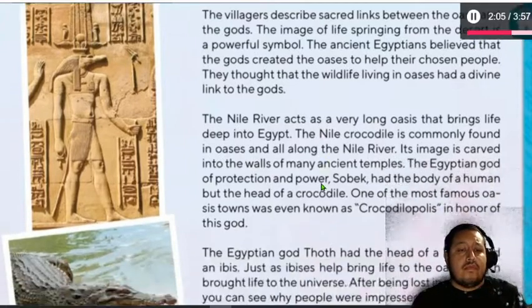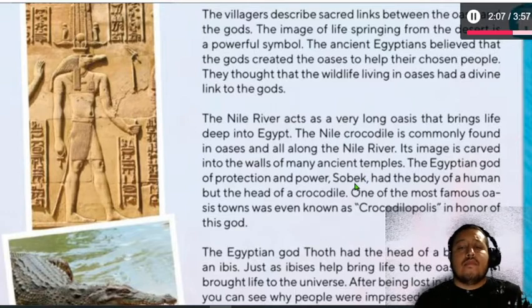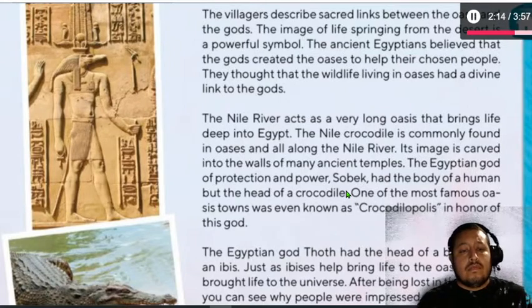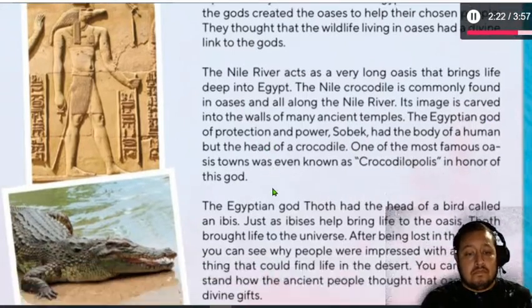The Nile River acts as a very long oasis that brings life deep into Egypt. The Nile crocodile is commonly found in oases and all along the Nile River. Its image is carved into the walls of many ancient temples. The Egyptian god of protection and power, Sobek, had the body of a human but the head of a crocodile. One of the most famous oasis towns was even known as Crocodilopolis in honor of this god.